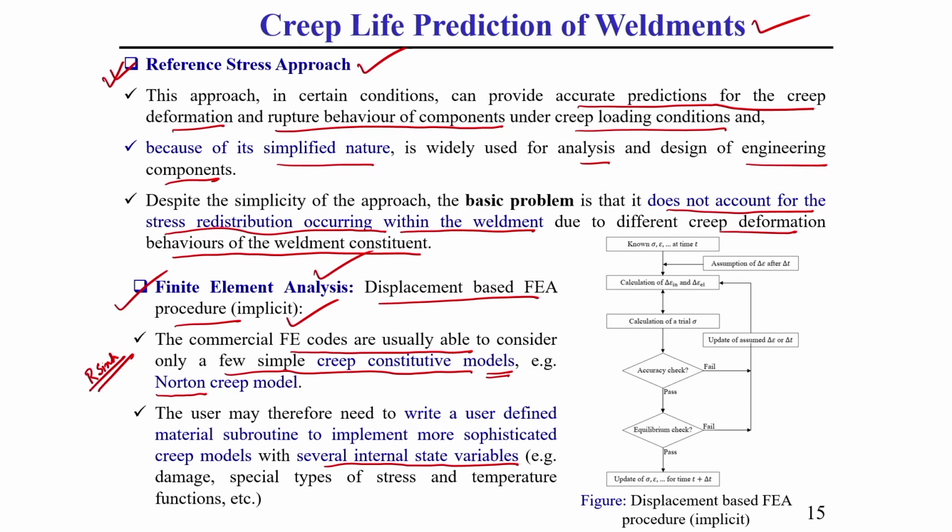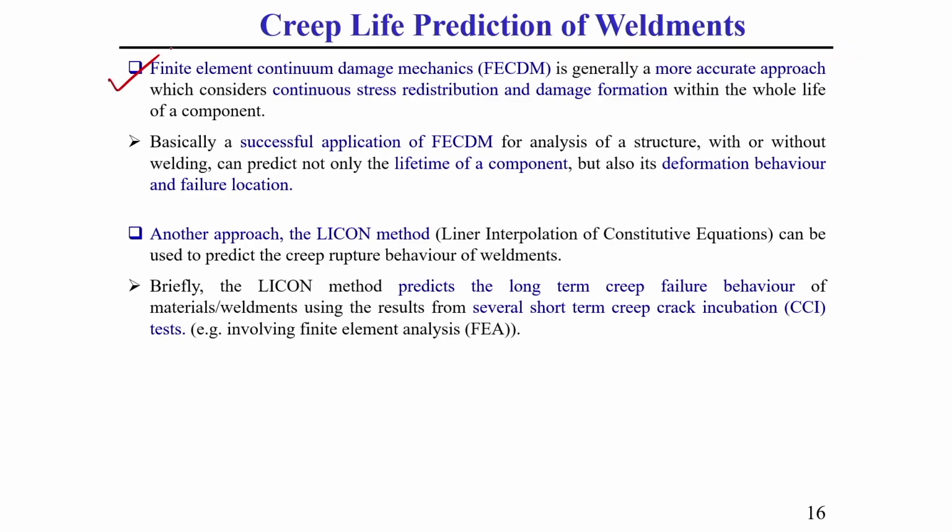Then another process for creep life prediction of elements is generally called the FECDM process. The full form of FECDM is finite element continuum damage mechanics. This is another approach, generally more accurate, which considers continuous stress redistribution and damage formation within the whole life of a component.